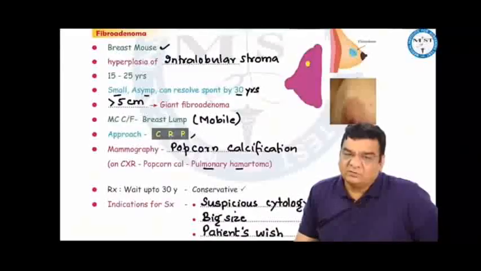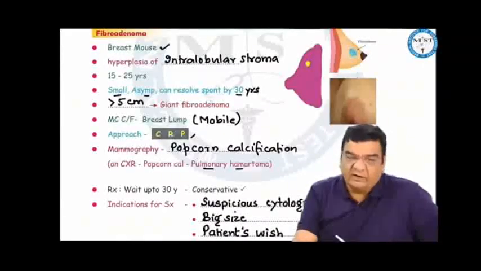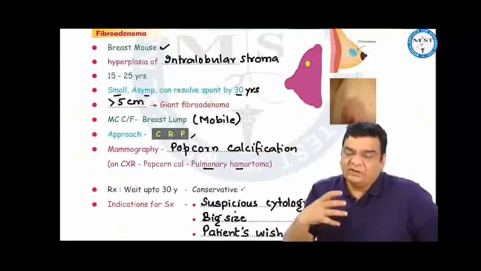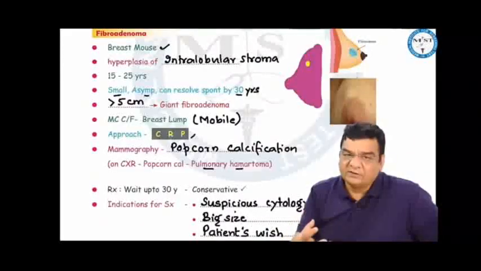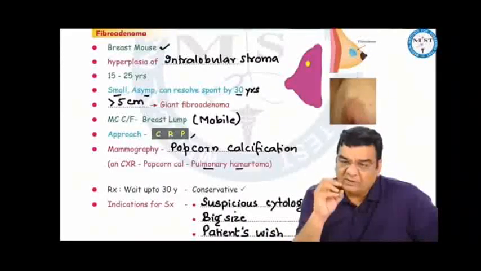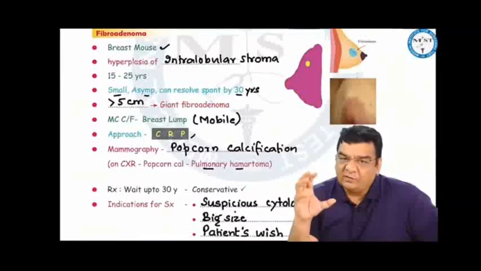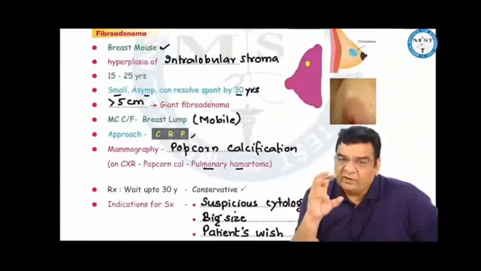Fibroadenoma is also called a breast mouse because it is freely mobile inside the breast. This is hyperplasia of intralobular stroma, usually seen in young females when the breast is adapting to the changing level of hormones, 15 to 25 years. Usually these fibroadenomas are small, the patient is asymptomatic, and they resolve spontaneously by 30 years of age. If the fibroadenoma is more than 5 cm in size, we call it a giant fibroadenoma. These most commonly present with a freely mobile lump inside the breast.